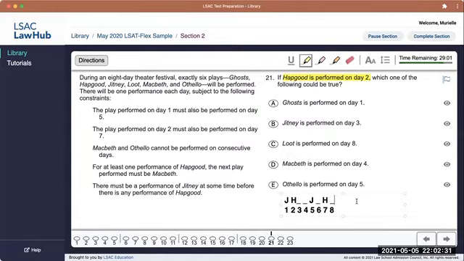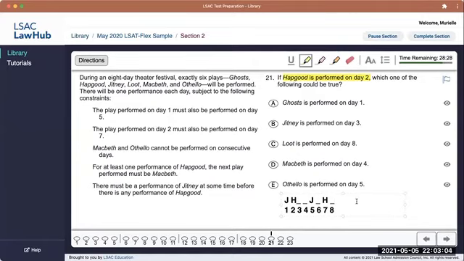M and O can't be side by side. But L and G, there are no rules about them. They can pretty much go anywhere as long as the other guys aren't stuck side by side. So could it be true that G is on day 1? No, J has to be on day 1. Could J be on day 3? No, we already found out J is on day 1, which means it's also on day 5.